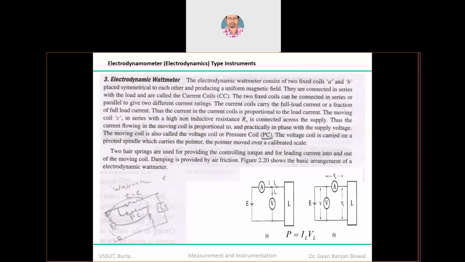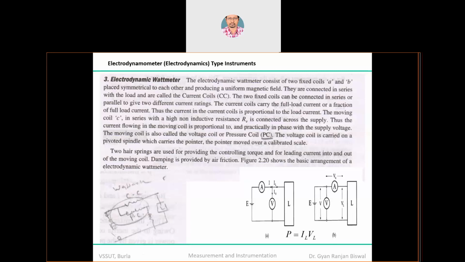These diagrams are nothing but simplified equivalent electrical circuits, where we are assuming that the overall equivalent source is E and the overall equivalent load is L. Now let's say you have one ammeter and one voltmeter. What you will do is connect the ammeter and voltmeter configuration as shown in figure A, or connect the voltmeter and ammeter configuration as shown in figure B, right?